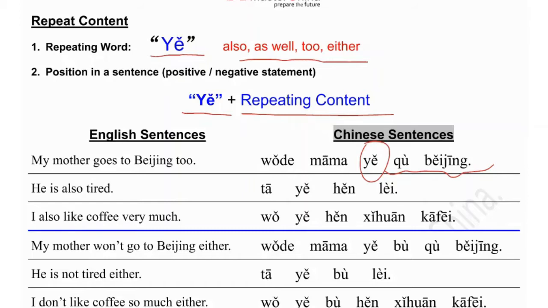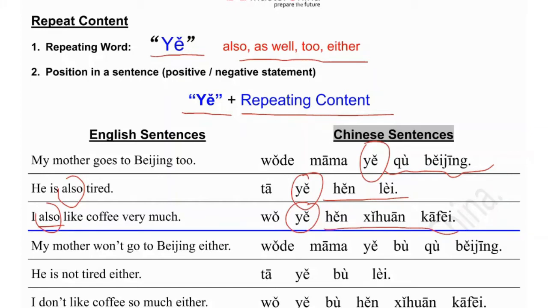Then next one. If we don't have the also here, he is tired. We already practiced. 他很累. Then which part do we want to repeat? 很累. So that's why 也 goes before it. I also like coffee very much. Without also, I like coffee very much is 很喜欢咖啡. Then 也 before 很, very much like. So you see the position?